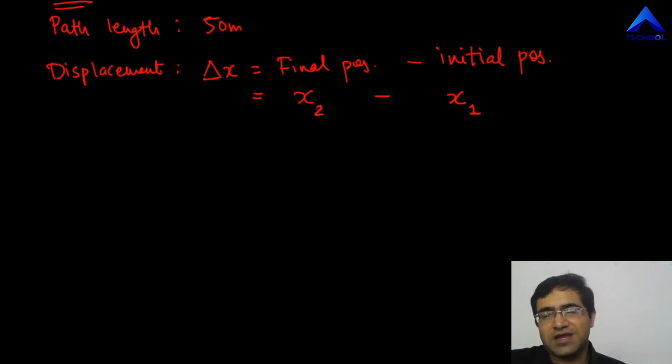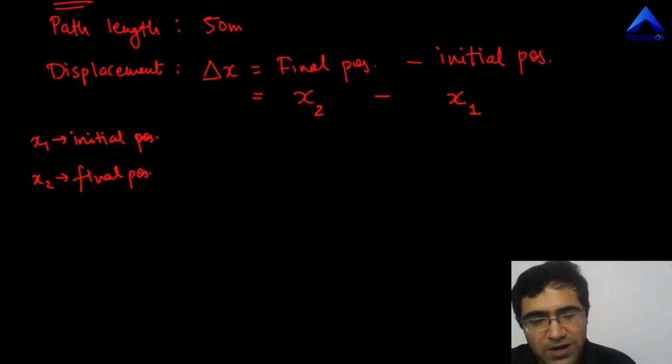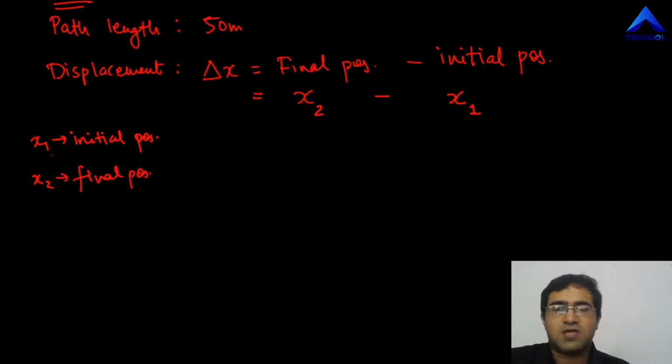So final is x2, initial position is x1. Again, to clarify, let me just write it over here. X1 stands for initial, that is starting position, and x2 stands for the final position. Make that very clear in your mind. These are the symbols that we use for the initial and final position.